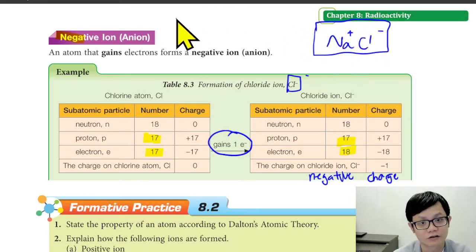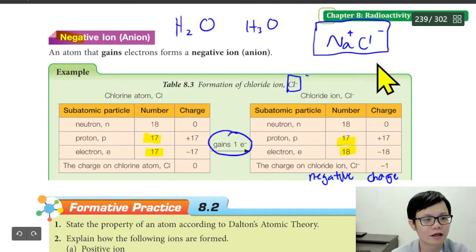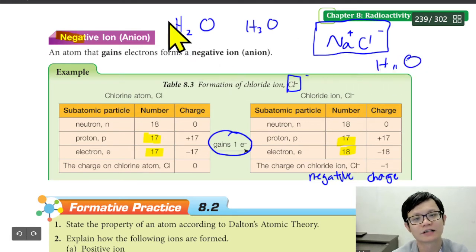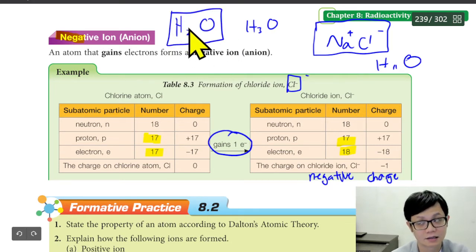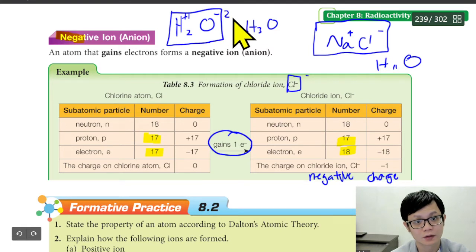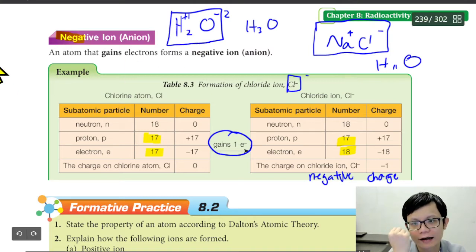And for example, we also have H2O. Why H2O? Why not H3O? Why not H11O? Why must it be H2O? Because if you see the charge, hydrogen is actually positive 1 and oxygen is negative 2. So oxygen says I want 2 electrons. Hydrogen says I only have 1. But never mind, I make 2.